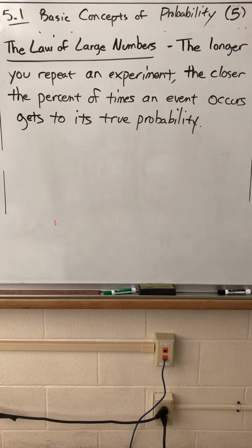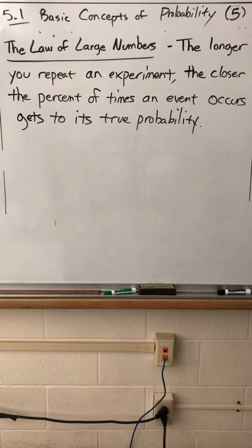In the last video, I kind of shook things up a little bit when I said if you flip a coin twice, will you always get exactly one head? Because we think that the probability of getting heads when we flip a coin is 50%. The answer is sometimes, but sometimes you won't. So how can we justify saying that the probability of getting heads is 50% if when we flip two coins, we don't always get heads exactly once? And the answer is something called the law of large numbers.